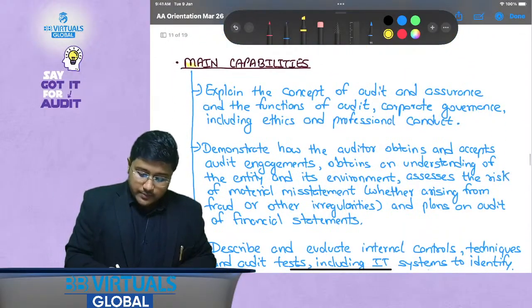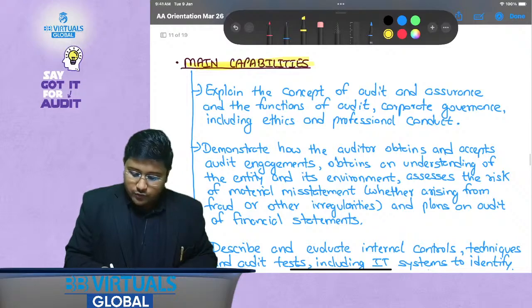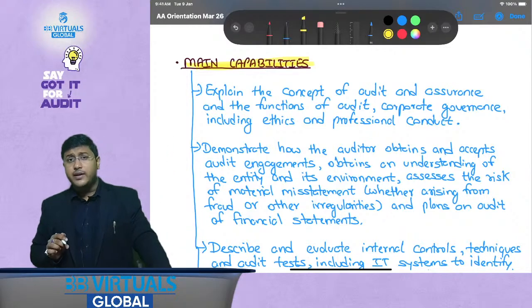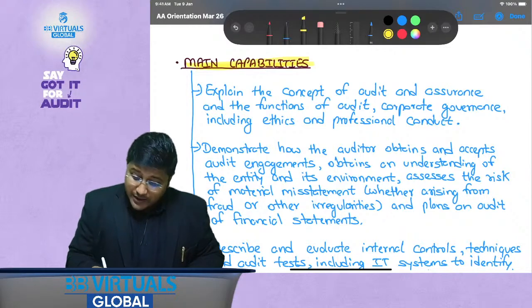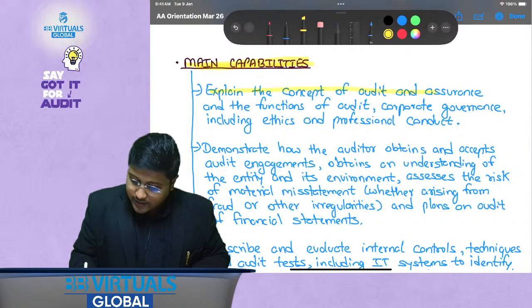Now what are the capabilities that should be developed as part of your AA preparation? What could be the main capabilities that should be developed? Explain the concept of audit and assurance, that is very important.